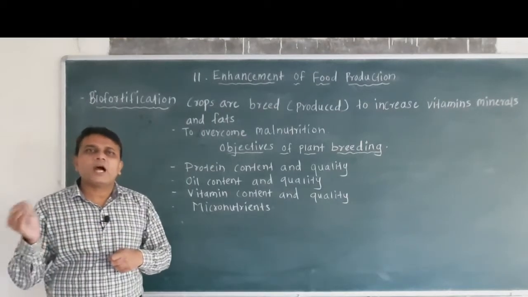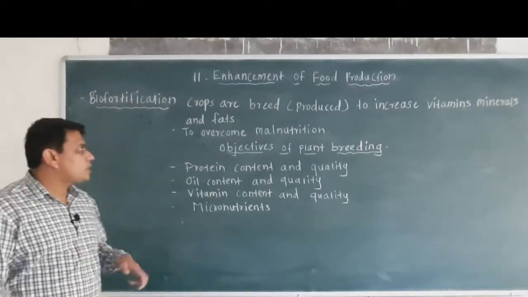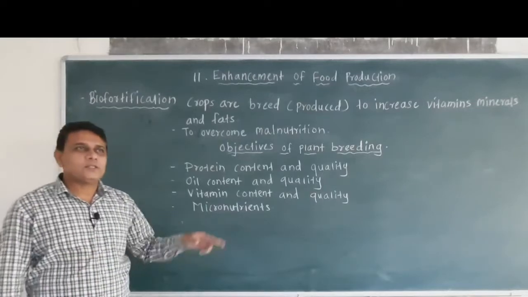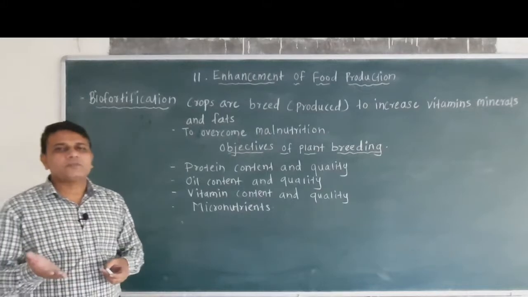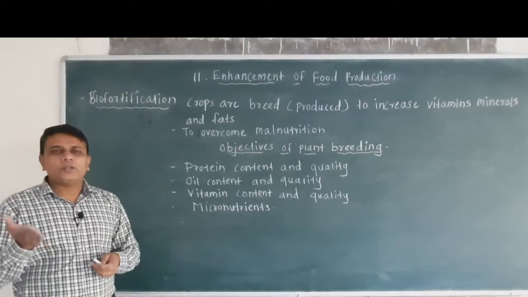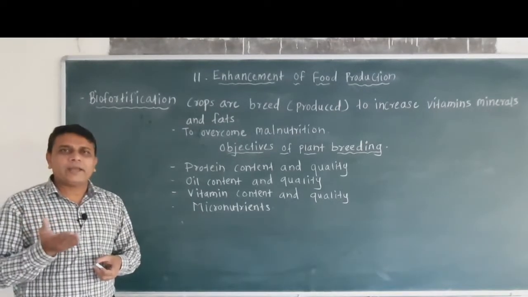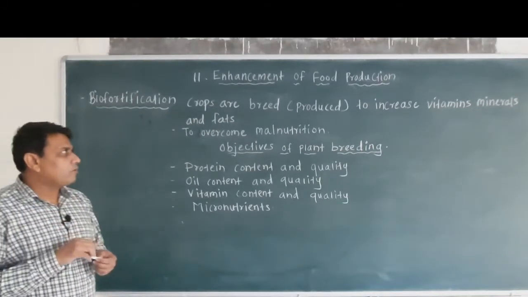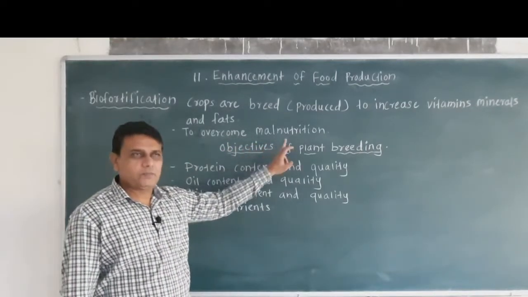So to increase the amount of nutrients in different crops, the process of biofortification is carried out, as well as to overcome malnutrition. Malnutrition means the individuals do not get proper vitamins, minerals or nutrients. So biofortification is carried out to overcome malnutrition.